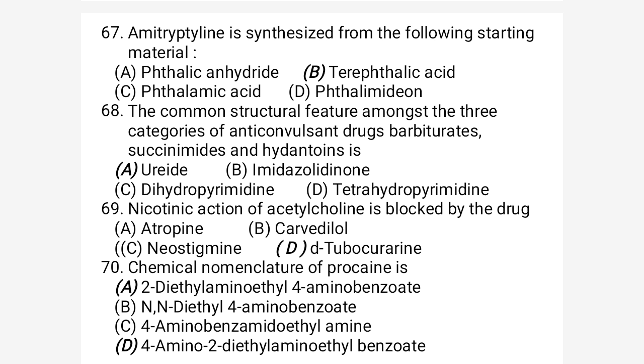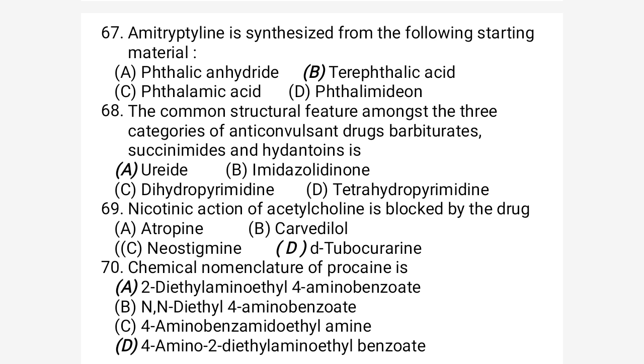Question number 67. Amitriptyline is synthesized from which of the following starting materials? Option A is phthalic anhydride. Option B is terephthalic acid.